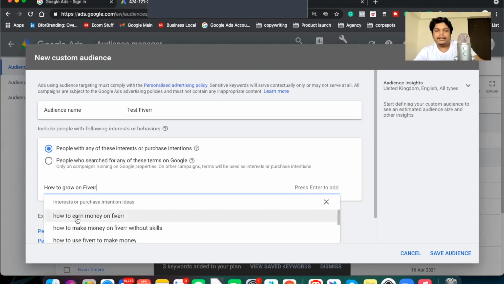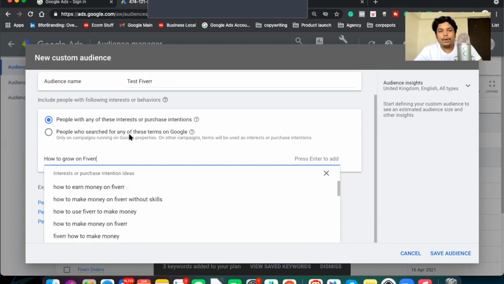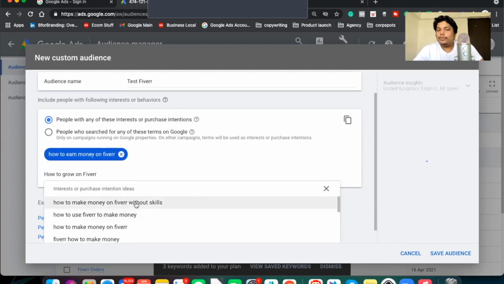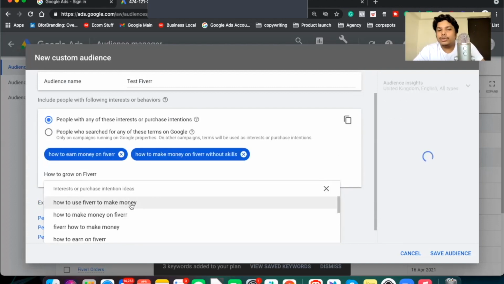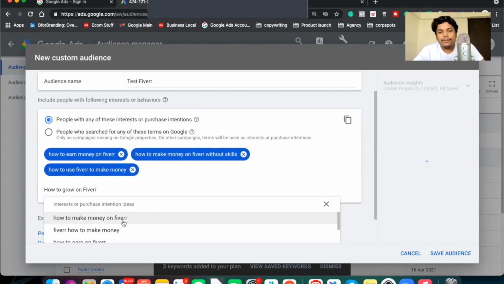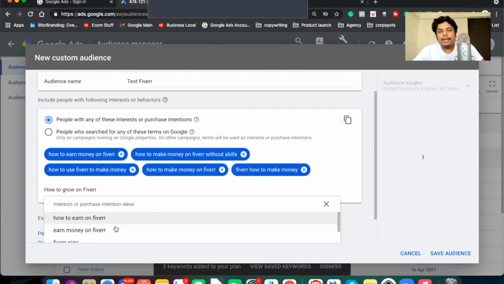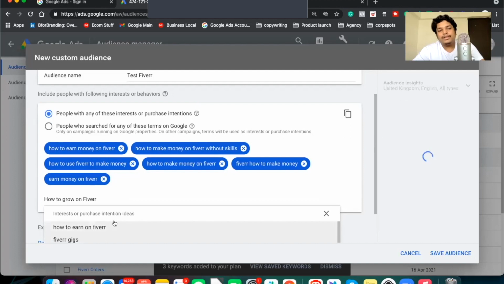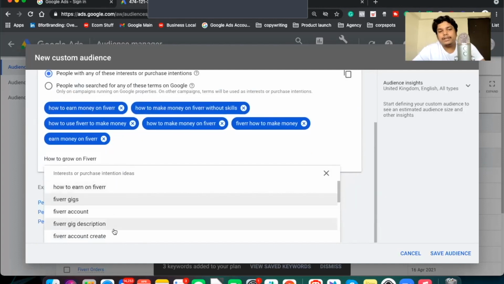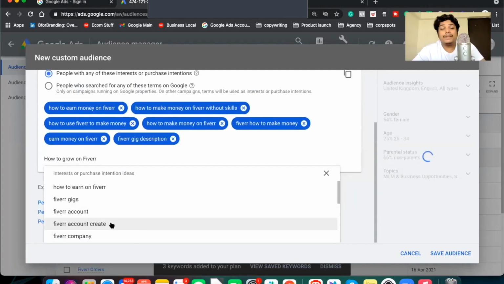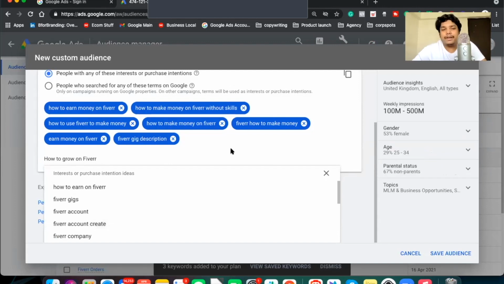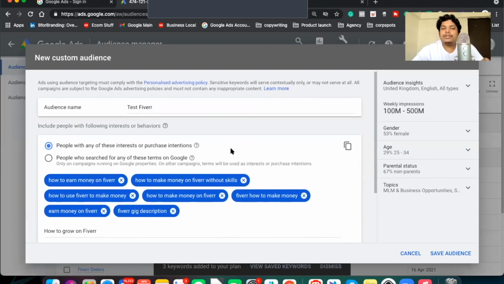And similarly the search intents and searches pop up. So people would be searching how to earn money on Fiverr, how to make money on Fiverr without skills, how to use Fiverr to make money, how to make money on Fiverr, how to earn on Fiverr. See this, these are the specific keywords. Gig description, if someone is searching for Fiverr gig description, that means they are interested in Fiverr. So this is called search based targeting.